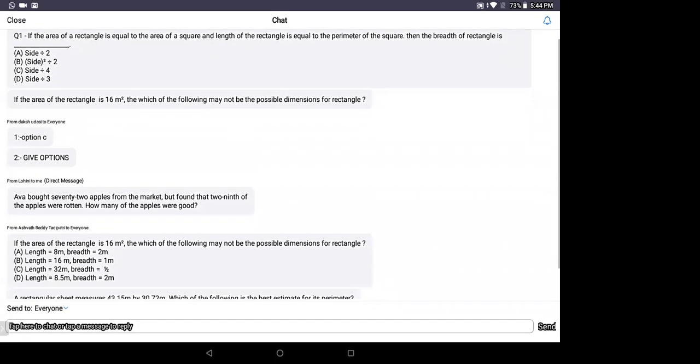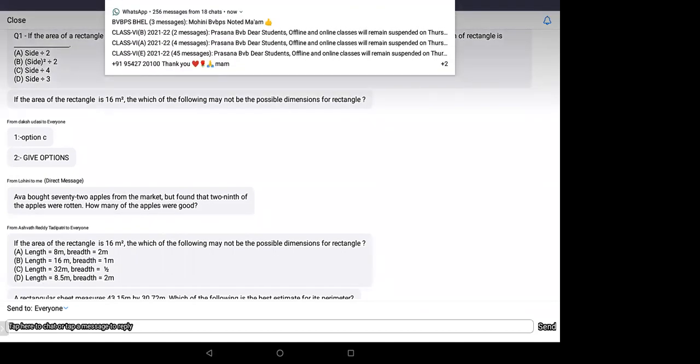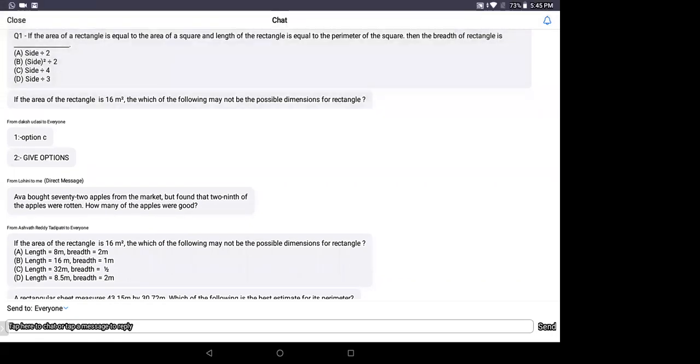Next, if area of rectangle is 16 meters square, which of the following may not be possible dimensions of rectangle? Here the dimensions are given. Very easy. 8 twos are 16, possible. 16 ones are 16, possible. 32 by 1 by 2 is possible, yes, it is also 16. Ma'am, but the next one will give 17, ma'am. That's why last option D is not possible.